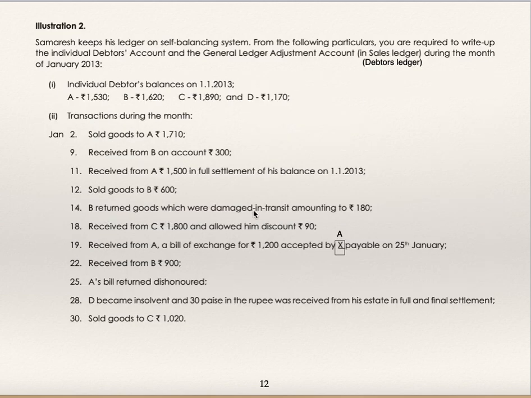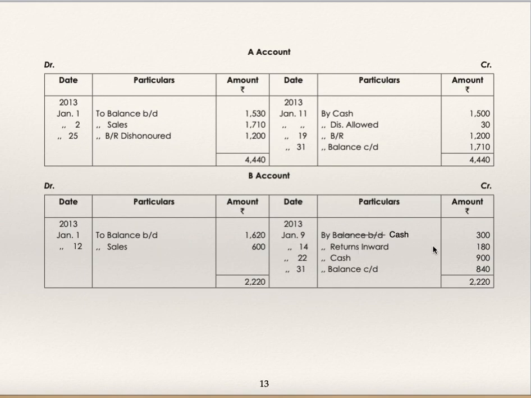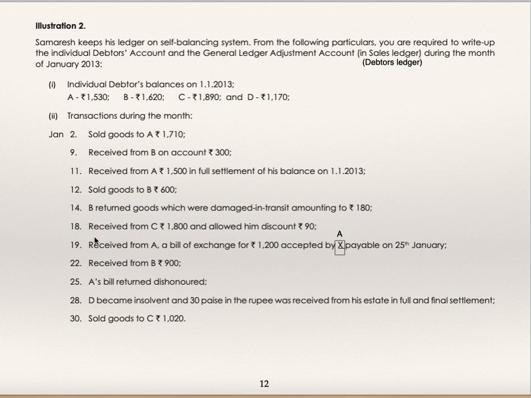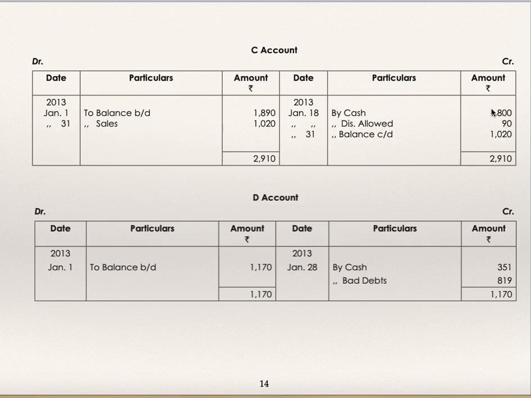B returned goods which were damaged in transit, amounting to 180. That is return inward: by return inward 180. Received from C 1800 and allowed him discount of 90: by cash 1800, by discount allowed 90. So the 1890 opening balance of C is getting cleared.